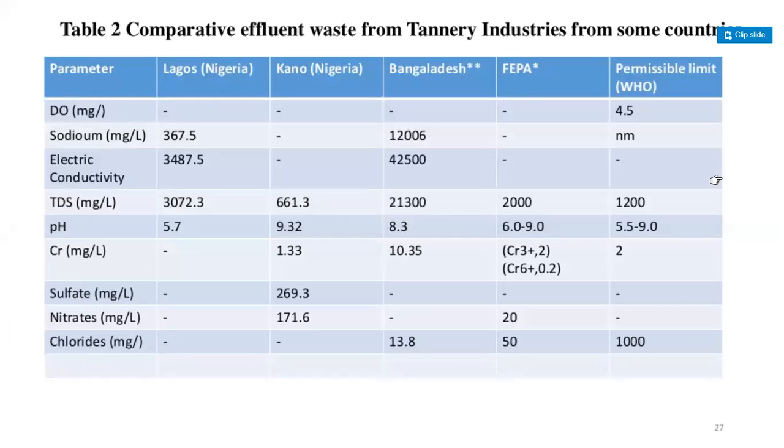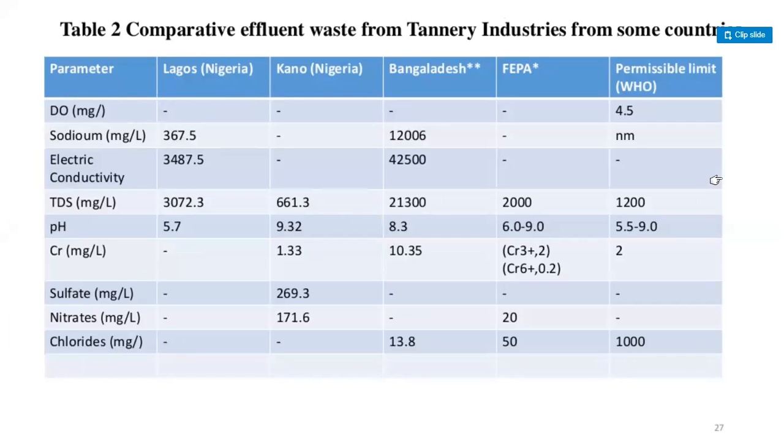So guys, here sodium 367.5, Bangladesh 12,006, and electric conductivity Lagos 3,487.5, 42,500 Bangladesh.